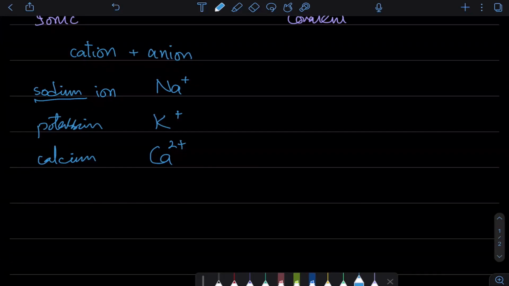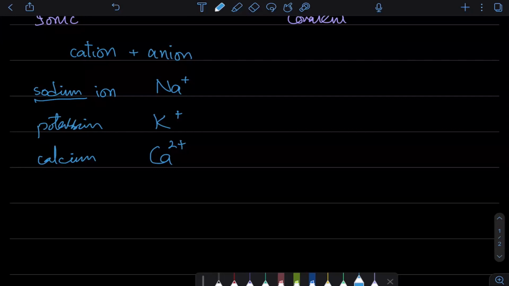So if I have sodium, so sodium ion will be called Na+1, and that's it. ठीक है, और इसका नाम होगा sodium ion. That's it. If I have potassium or calcium ion, then it will simply be called calcium ion, and if it is potassium, it will simply be called potassium ion.